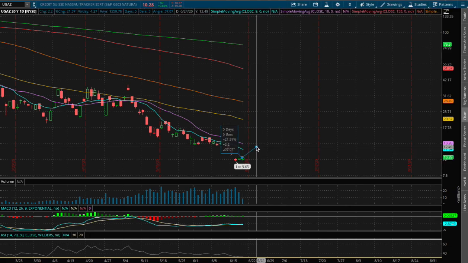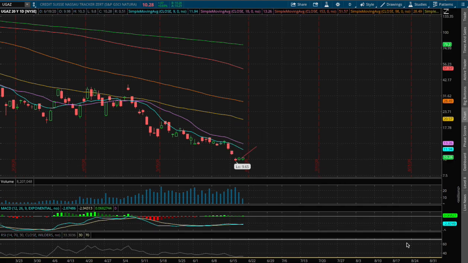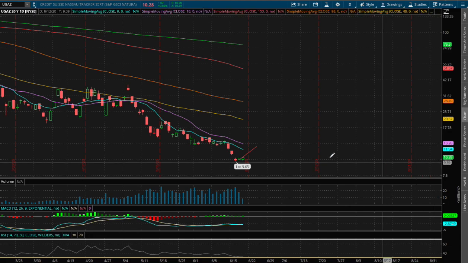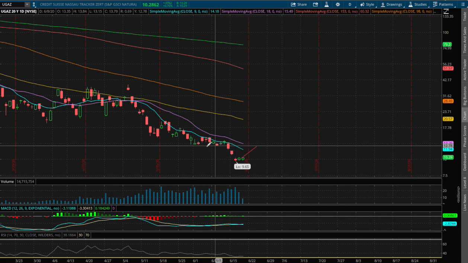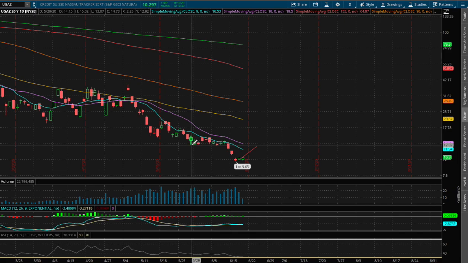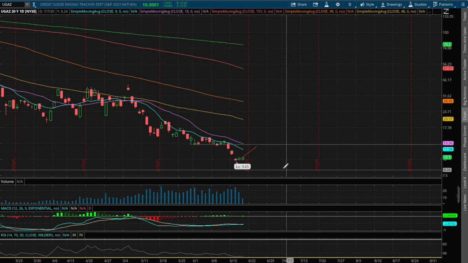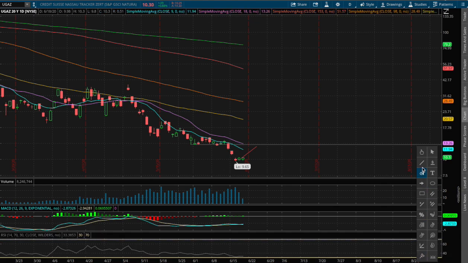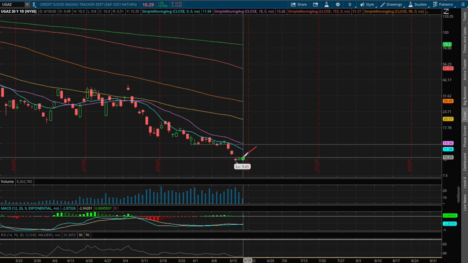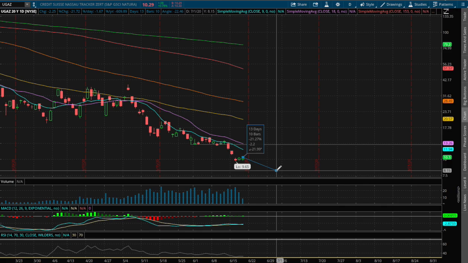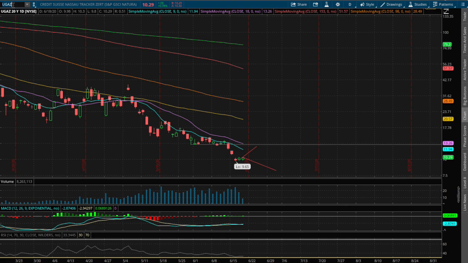range of say $12.50, and around that range we have the 18-day moving average, this purple line, and we also have the previous support level that dated back to May 29th, and since we're below support, that now acts as our resistance. So if we were to fall 21% from where we are, that price level is roughly around $18.15. So now let's examine DGAZ.